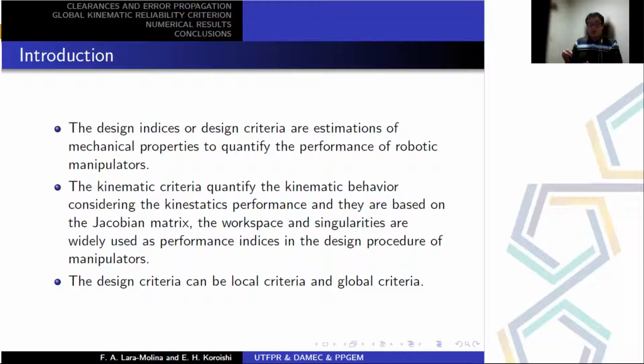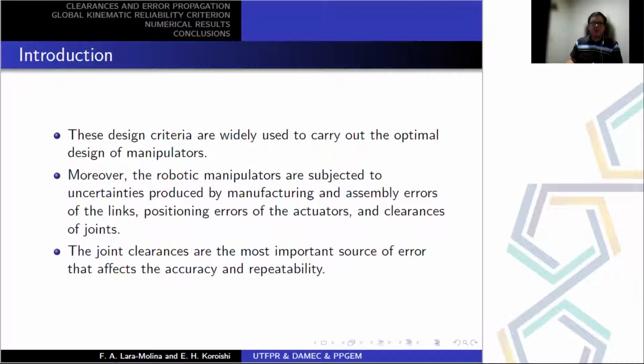These indices can be estimated at a specific pose or at a specific region of the workspace of the manipulator. The design criteria are widely used to carry out the optimal design of manipulators.